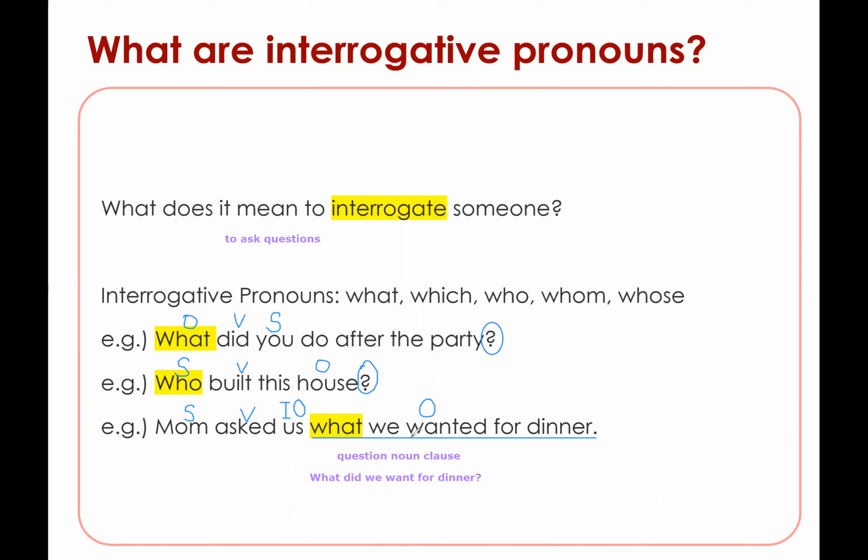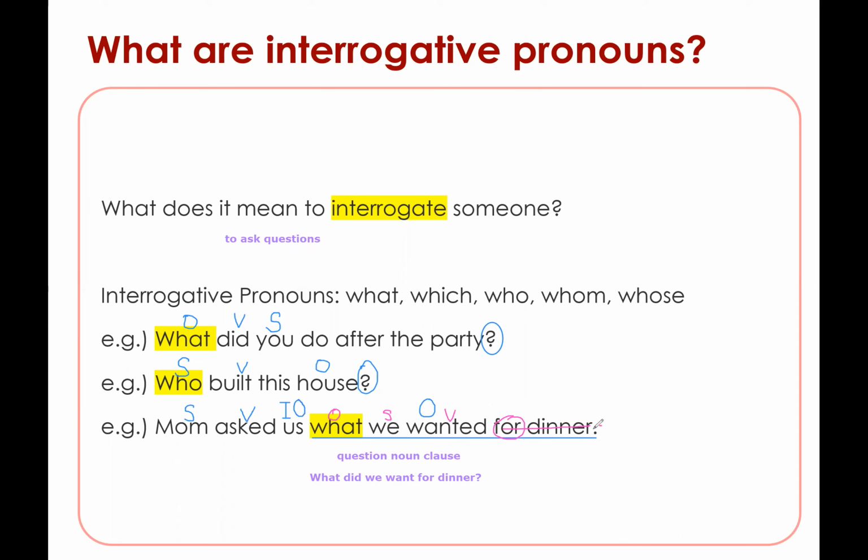Now, if you pay close attention, inside this noun clause, we wanted something for dinner. That is our prepositional phrase, right? And you might be wondering, all right, why is this subject verb structure not like verb subject structure? Because it is now in a statement word order.